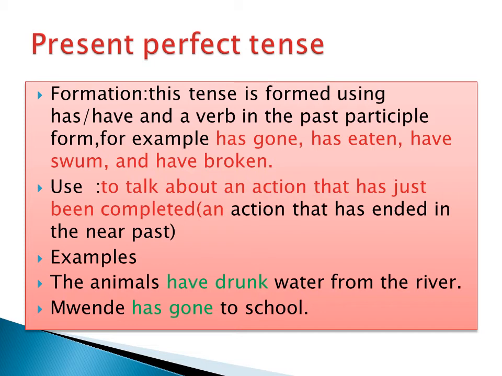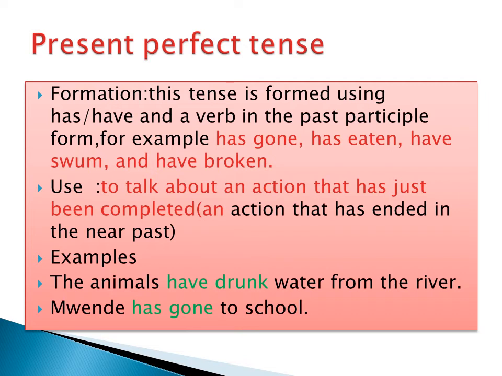We also use it to talk about an action that has just been completed. If you want to talk about an action that has ended in the near past, you use present perfect tense. Example, the animals have drunk water from the river. Mwende has gone to school.